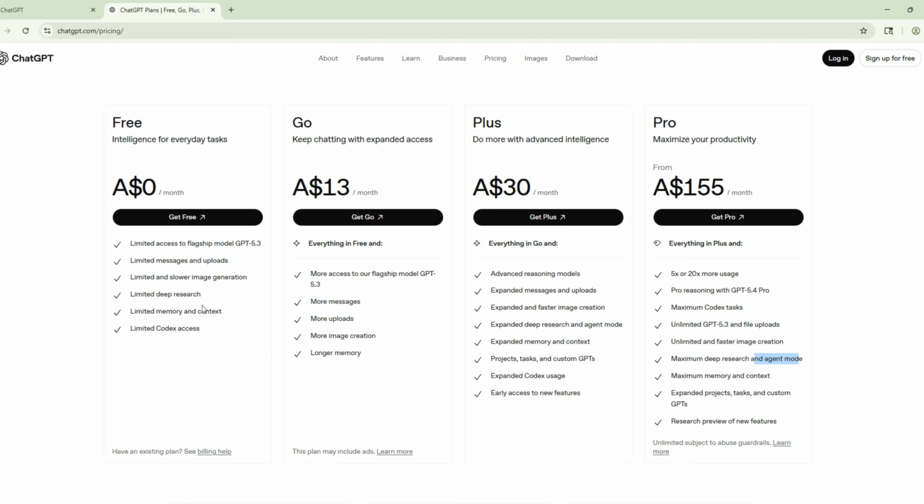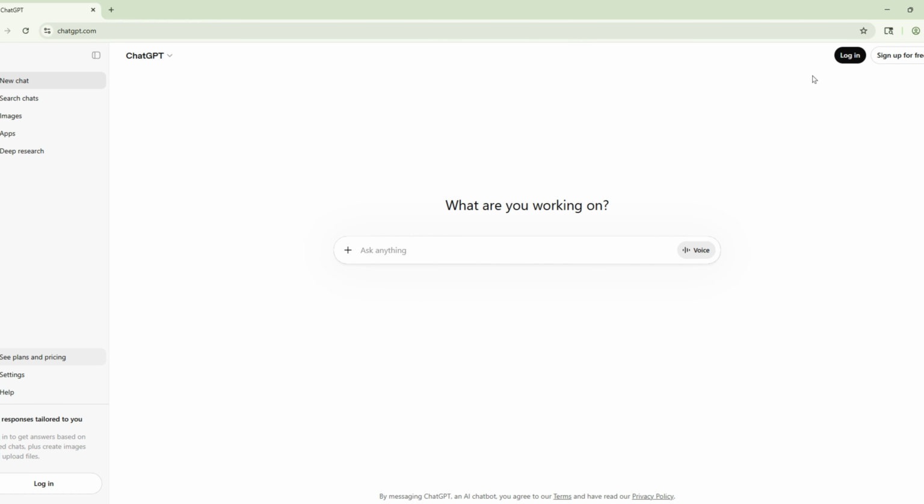So the difference between all of these is that as and when you pay more, you get more features. But for this session, as you're trying to learn prompting, how to use ChatGPT, how to get the answers, and how to make yourself familiar with ChatGPT, we are just going to use the free version for now. And that is again in logged out mode.